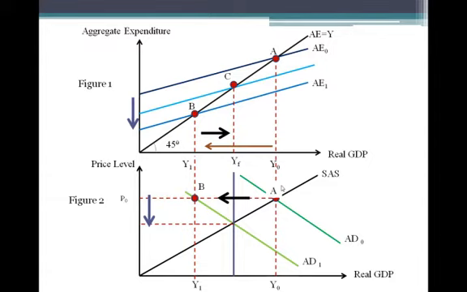But with this new aggregate demand curve, AD1, the aggregate demand is actually less than aggregate supply, and this creates a surplus in the market. In this situation, firms will eventually cut down their production and decrease the price level. Hence, the price drops from P0 to P1, and as it does, real wealth of consumers will increase from Y1 back to YF, and the aggregate expenditure curve will shift upward from AE1 to AE2. The inflation gap is now eliminated, and the economy is back to full employment, and market equilibrium is now at point C.